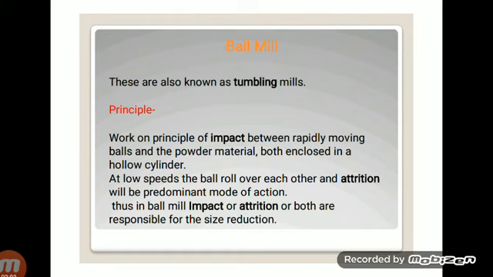Once again I am going to repeat this slide. The ball mill is also called a tumbling mill. It works on the principle of impact between the rapidly moving balls and the powder materials. Both are enclosed in the hollow cylinder. At low speed these balls roll over each other, so there is attrition type of mode. So the ball mill works on impact or attrition, or both, which are responsible for the size reduction. This is the principle.